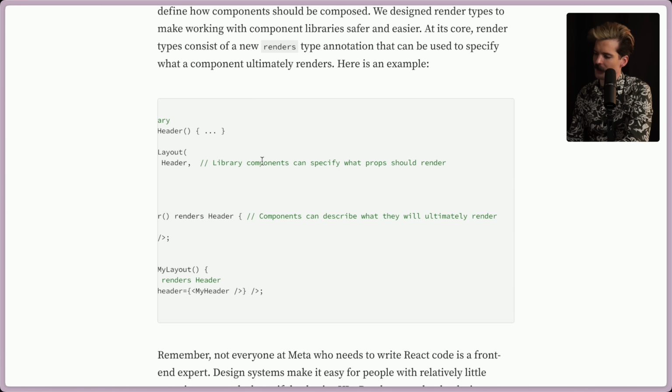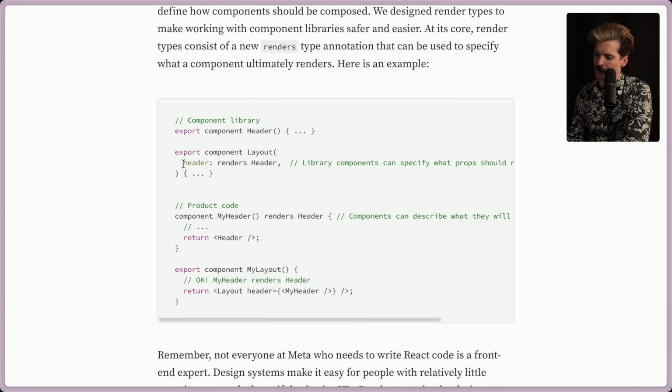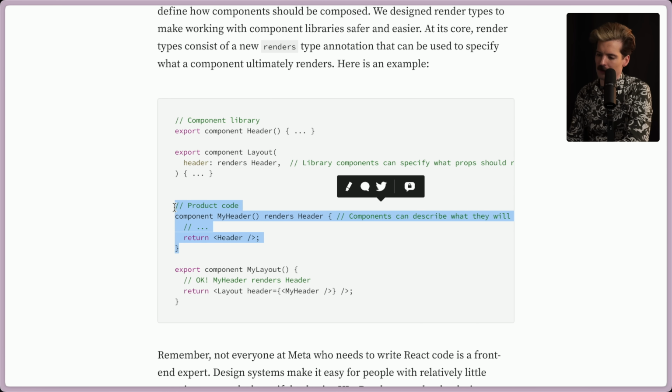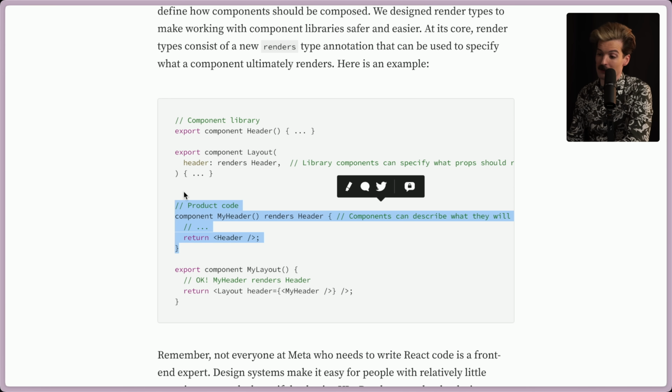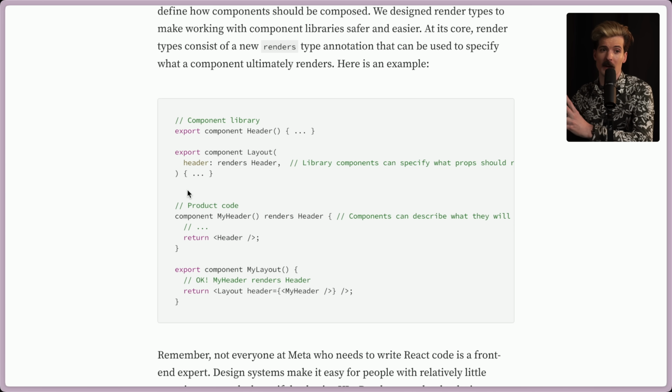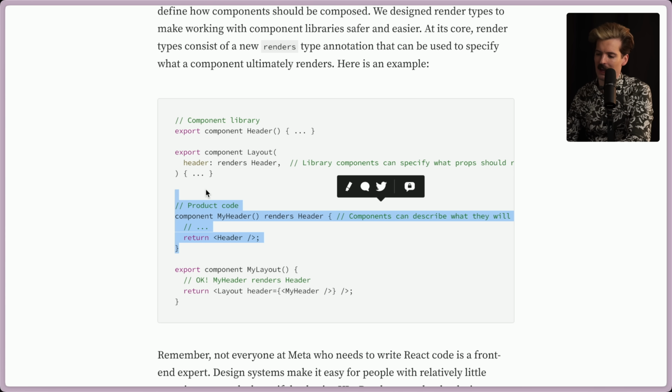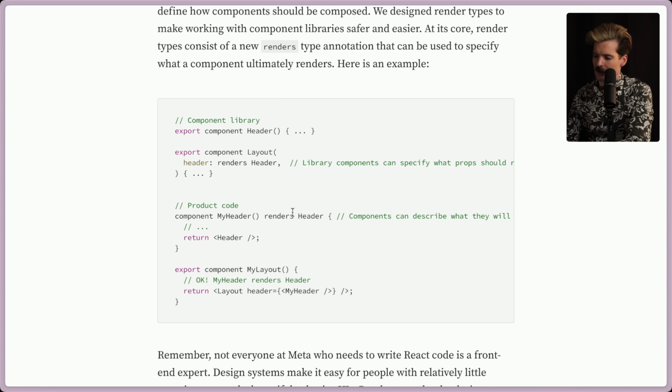So a library component can specify what props should render. So now this needs to pass Header, and I'm assuming if it doesn't, we get yelled at. Component MyHeader renders Header. Also really cool is if you have your own custom component that wraps Header, like MyHeader, and this is where it gets magical. If we composed something around Header, and then we want to use that as a prop for Layout, now we can. This is so cool to have the Header type from this return hydrate up so that when we pass MyHeader to Layout, it knows that the result of this is that it renders Header. This is really, really cool.